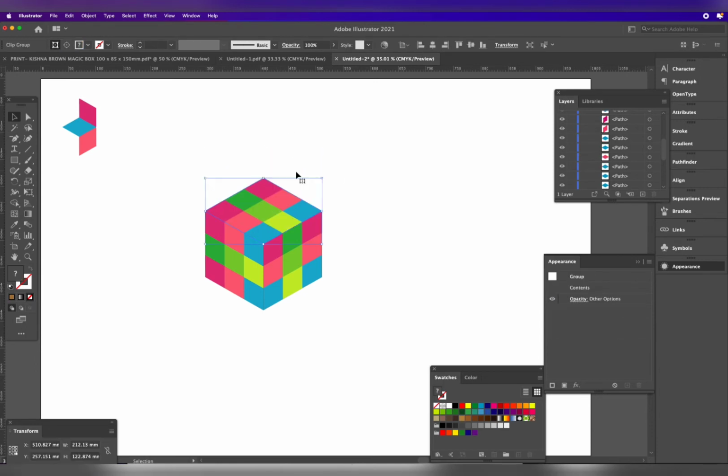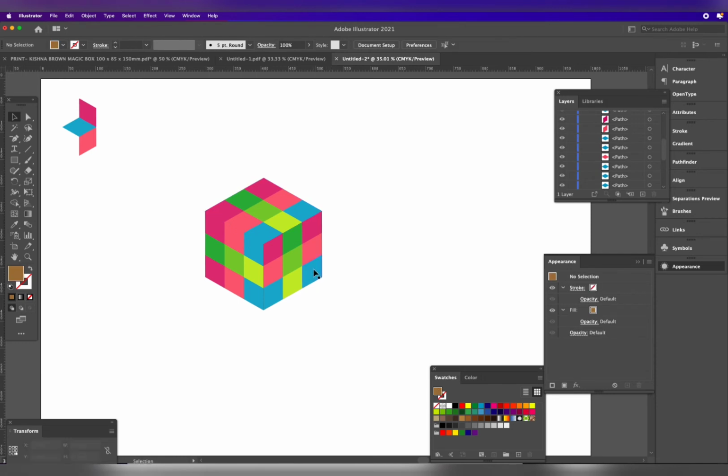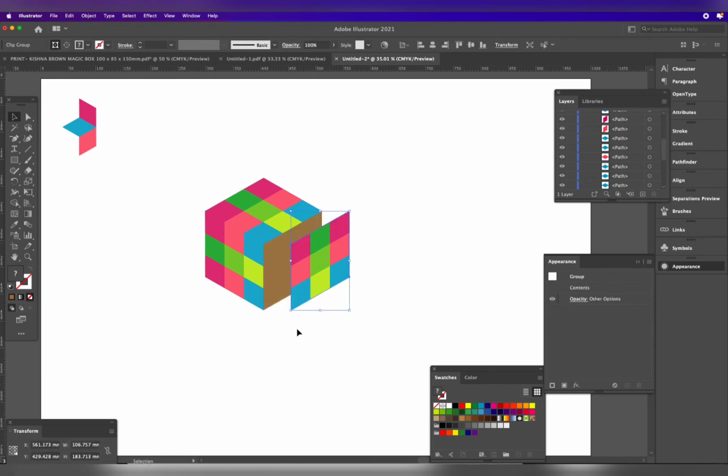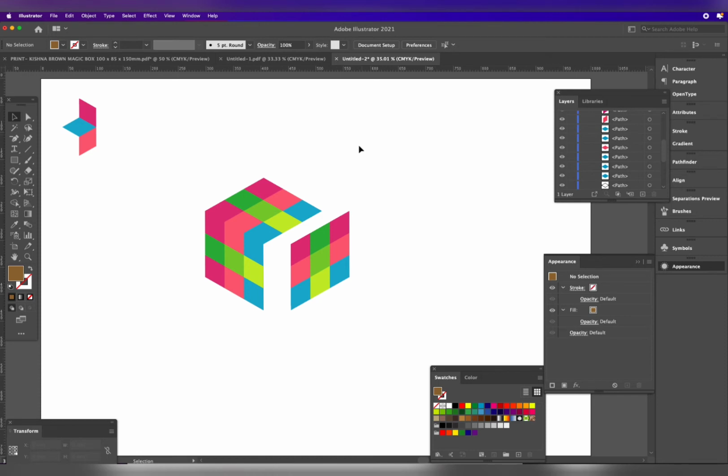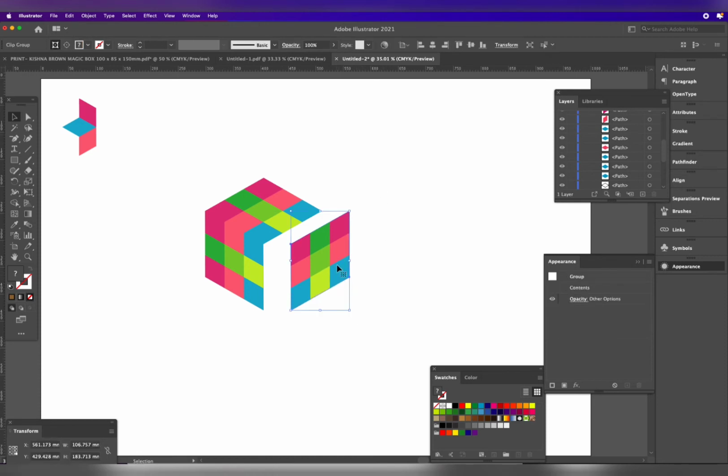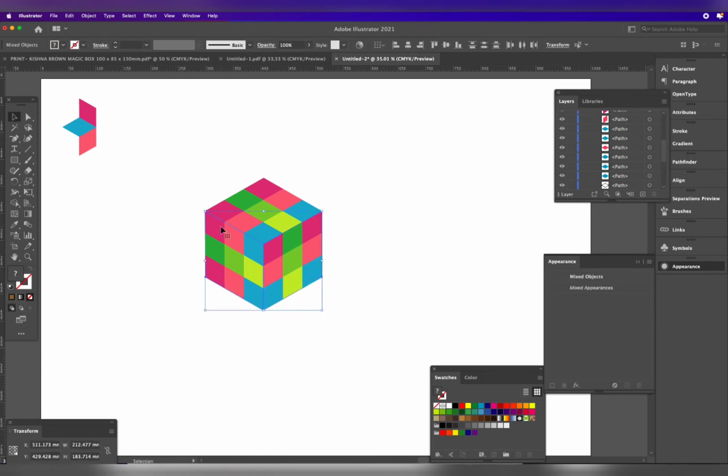Before releasing the clipping mask, you should delete the background object. The 3D box I will delete. I delete that. Now right side and now that left side.